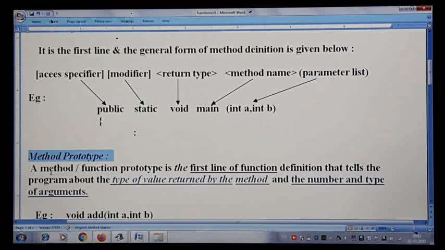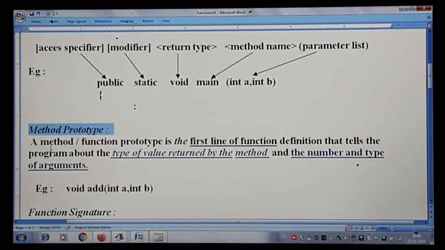Here I have written the definition for this. A method or a function prototype is the very first line of the function definition that tells about the return type of the method, the parameter list, and the number and type of the arguments. If you see the example here, there are two arguments, int a and int b.